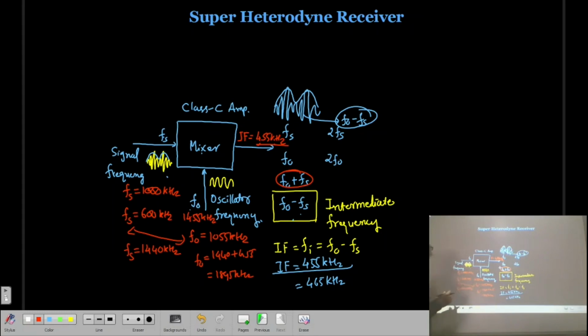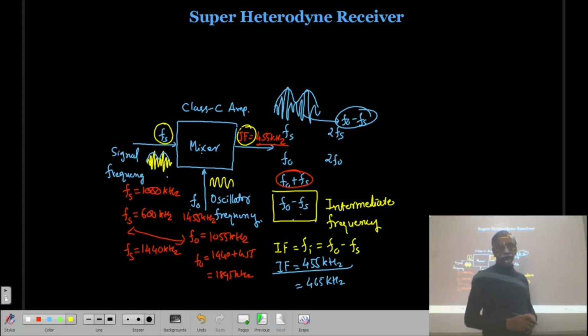Here the advantage is that the input frequency, remember, input frequency is Fs and the output frequency is IF. So input and output, both frequencies are different.